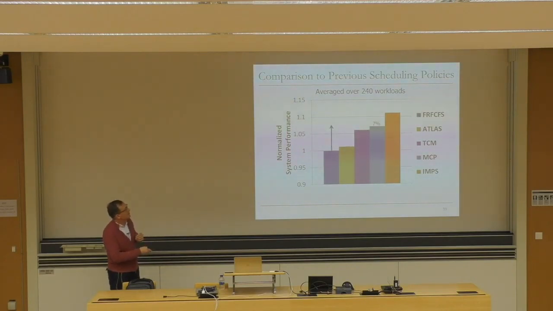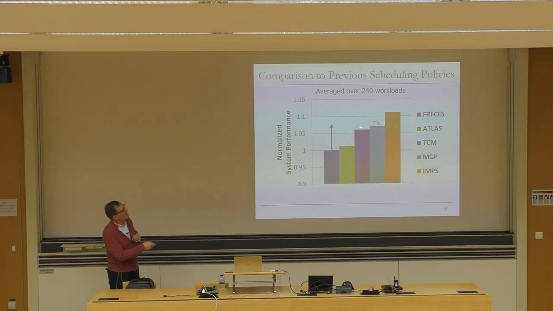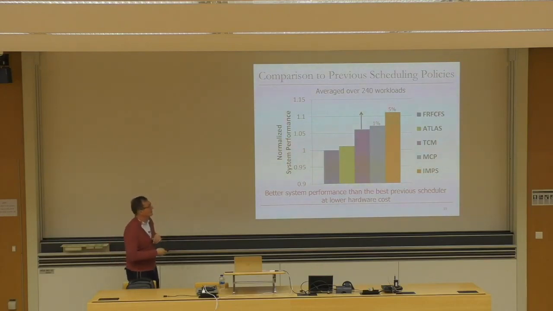Basically, the performance improvements of memory channel partitioning is significant over the best previous baseline, according to the paper. Actually, the best previous baseline is these two, but this is the best previous baseline without changing the memory scheduling logic. These are two baselines that don't change the memory scheduling logic. And if you actually change the memory scheduling logic minimally, you get 11%. So you get significant performance improvement. And compared to the best previous mechanism, which is thread cluster memory scheduling, which is complex, without changing the memory scheduling logic, you still get 1%. And if you actually add very small changes to memory scheduling logic, you get a little bit more. Okay, basically at lower hardware costs, you get better system performance than the best previous scheduler.